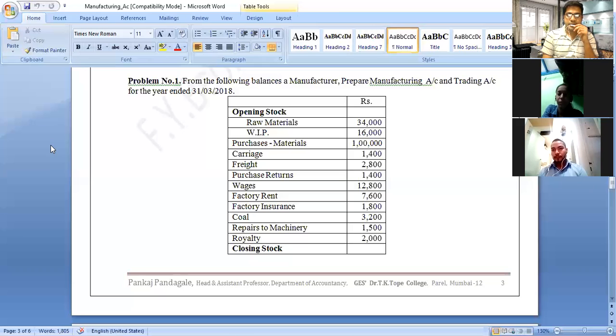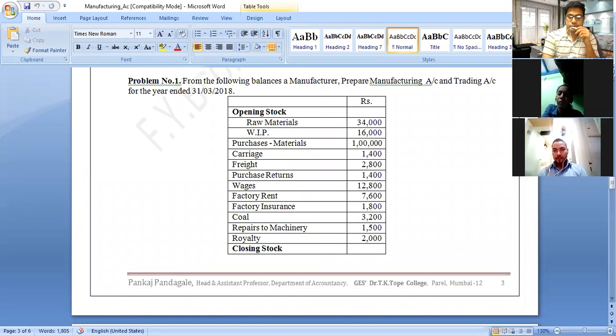Purchase of raw materials 1 lakh, carriage 1,400, freight 2,800, purchase returns 1,400, wages 12,800, then factory rent 7,600, factory insurance 1,800, coal 3,200, repairs to machinery 1,500, royalty 2,000.